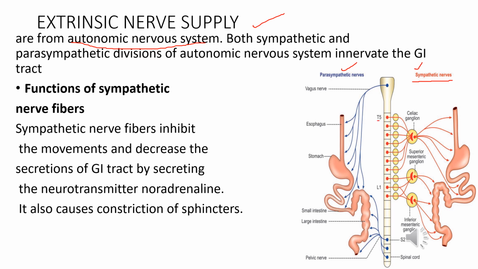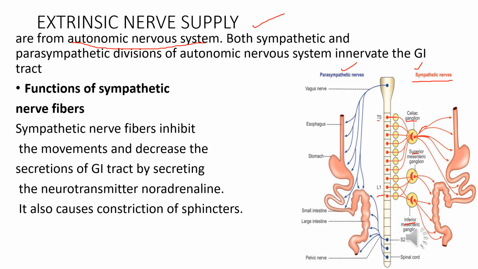and 2nd lumbar segments. From here, the fibers leave the spinal cord, pass through the ganglia of sympathetic chain without having any synapse and then terminate in the celiac and mesenteric ganglia. The postganglionic fibers from these ganglia are distributed throughout the GI tract.